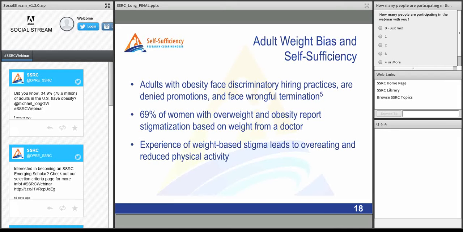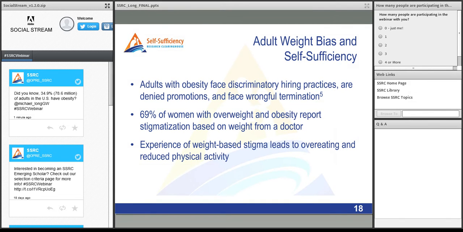So I also want to talk about weight bias, and in no way am I suggesting that in order to get rid of weight bias we need to reduce obesity. In fact, we need to reduce bias and reduce discrimination. However, adults with obesity face discriminatory hiring practices, are denied promotions, and face wrongful termination. 69% of women with overweight and obesity report stigmatization based on weight from their doctor.